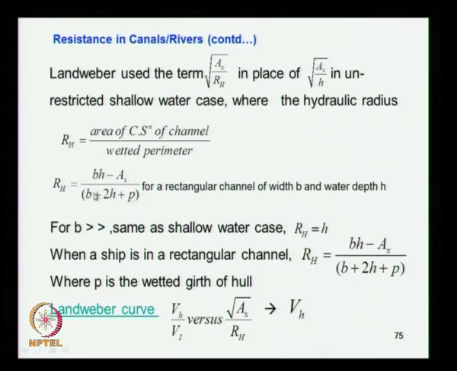So that gives the total wetted perimeter. This is the expression which he has suggested to estimate the hydraulic radius, which will go as a parameter here. So we have already seen,